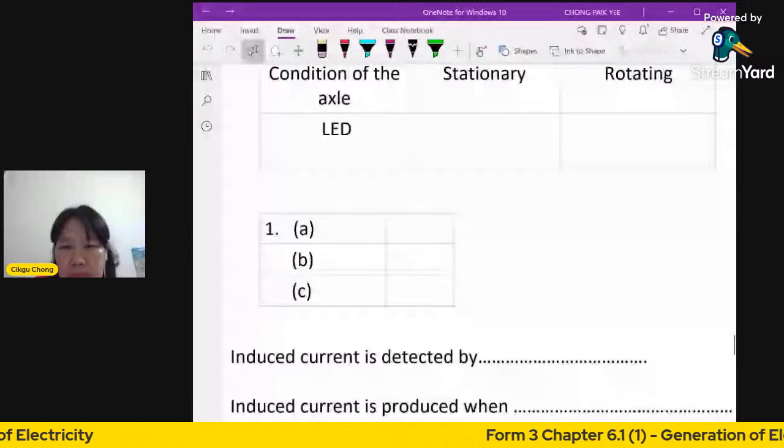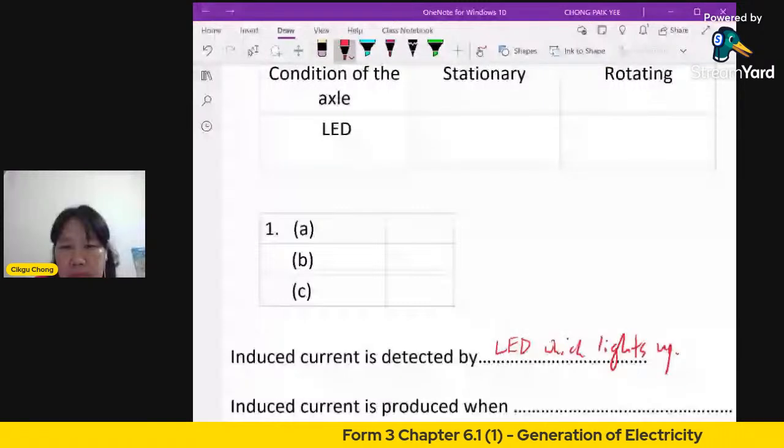Okay, so it's more correct. If you have an LED, then you can say it. If you really have a galvanometer, you can say galvanometer.